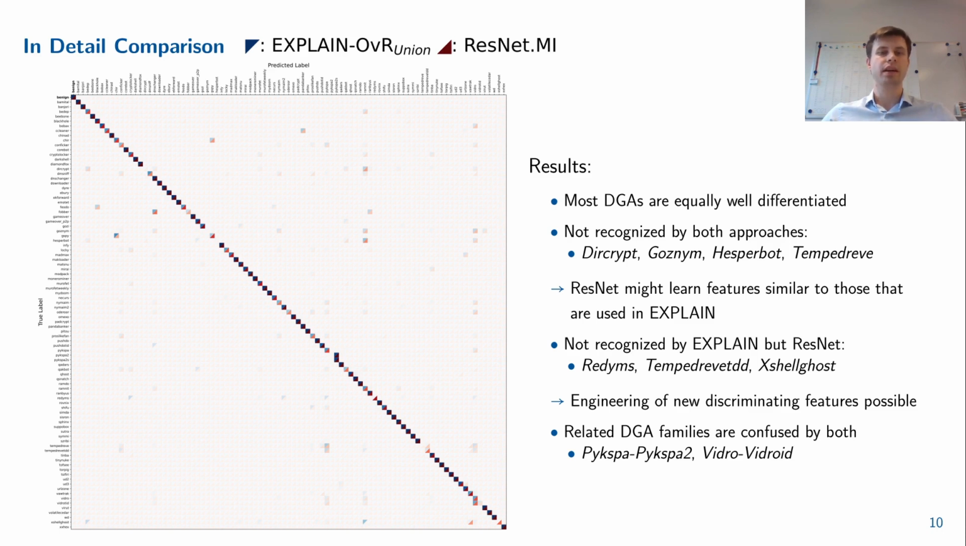However, 3 DGAs are only detected by MResNet-MI. It might be possible to engineer new discriminating features by investigating the samples of these 3 classes in order to enable the correct detection by our classifier. Lastly, both classifiers tend to attribute samples of related DGA families to a single class.